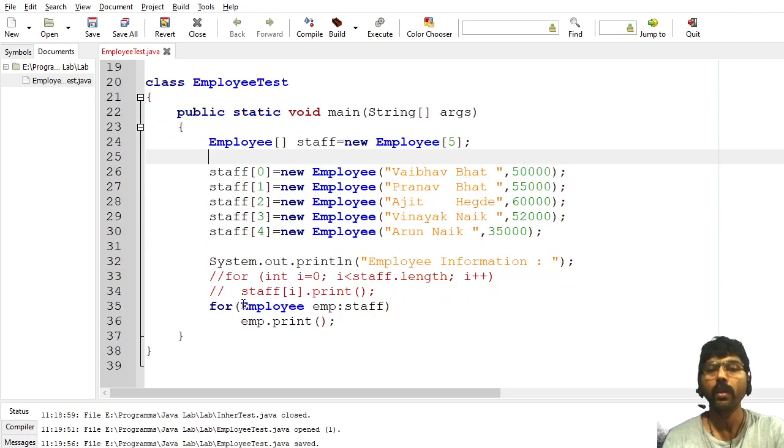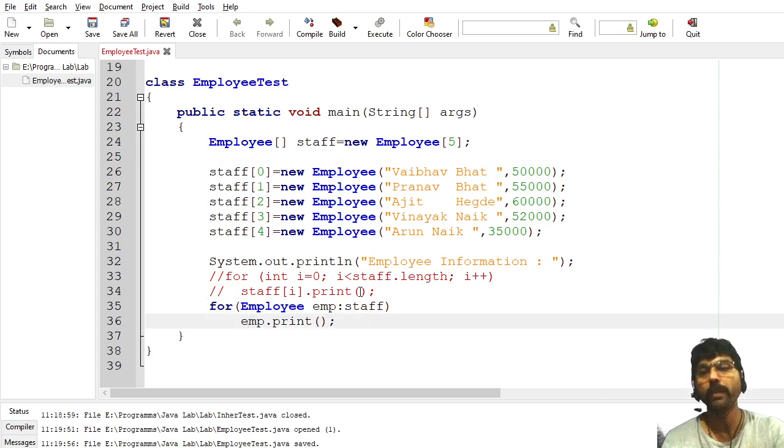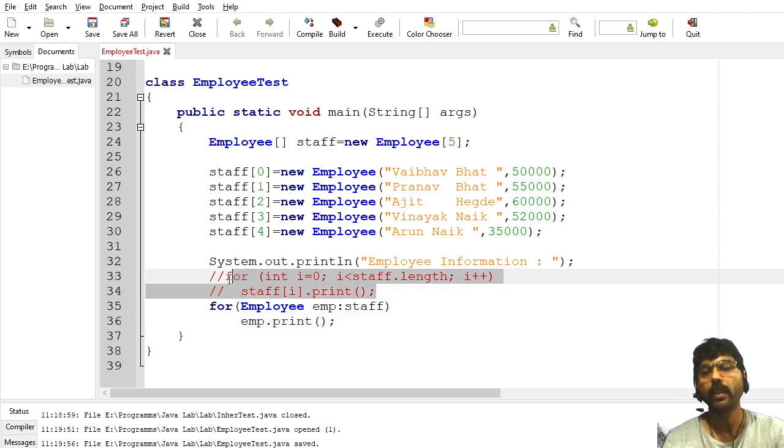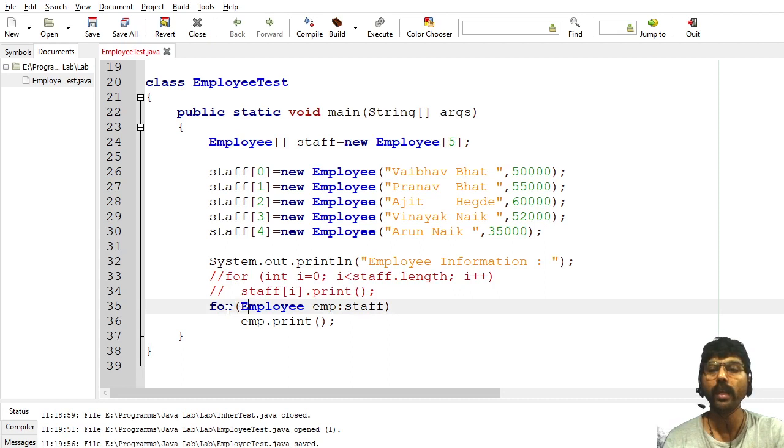Now, next I have to display the name and salary of each employee. For that, I have written one for loop here. A new version of the for loop is available in Java. The similar statement is written here, which looks like C programming. If you are using C programming, you can write this for loop this way. But I am using the new version of the for loop here.